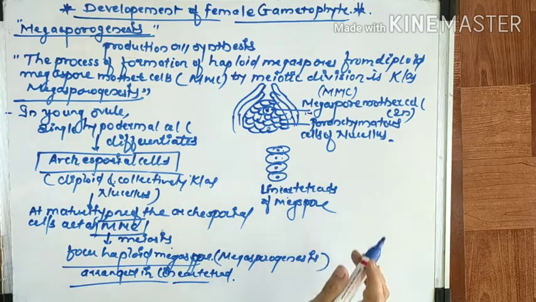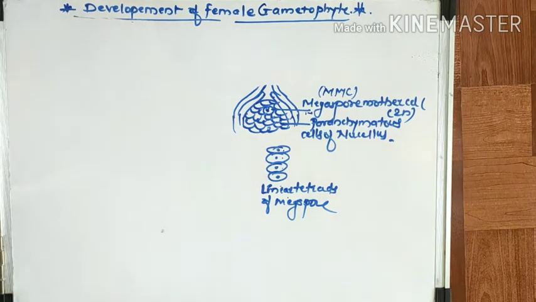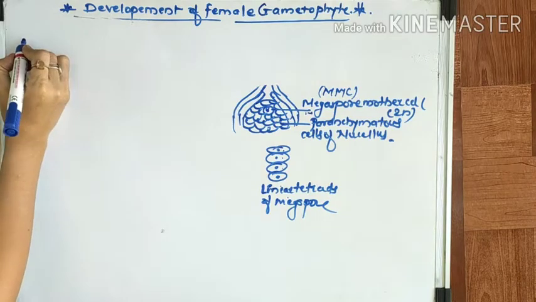Now what will happen next after the formation of the linear tetrad?